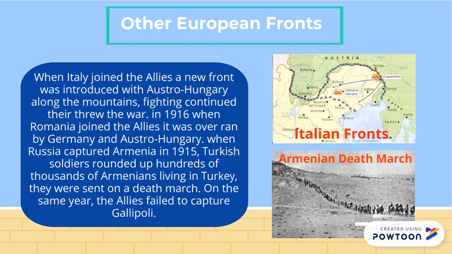When Russia captured Armenia in 1915, Turkish soldiers rounded up hundreds of thousands of Armenians living in Turkey. They were sent on a death march. In the same year, the Allies failed to capture Gallipoli.